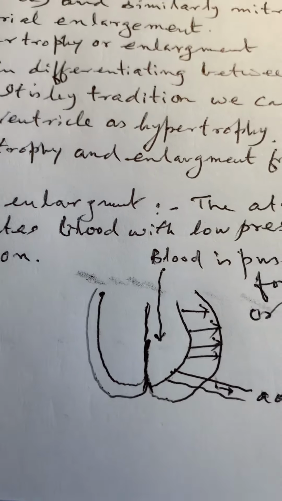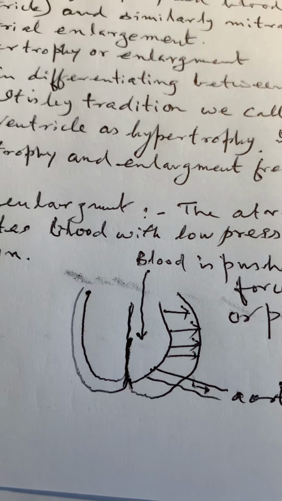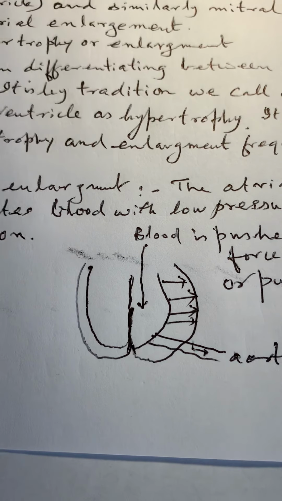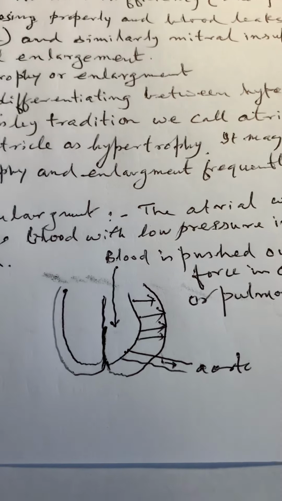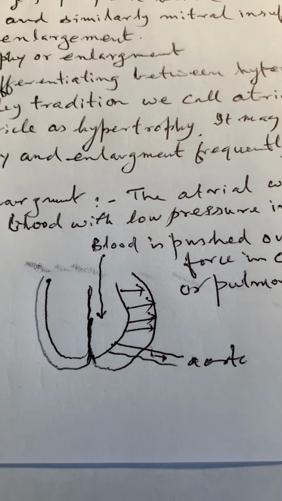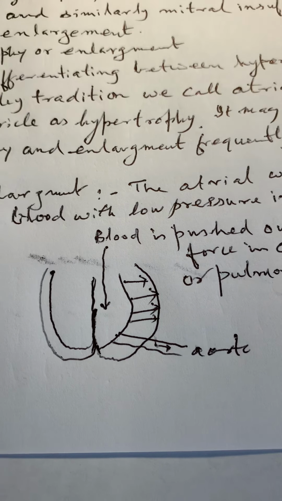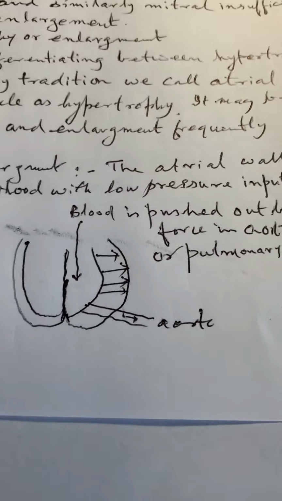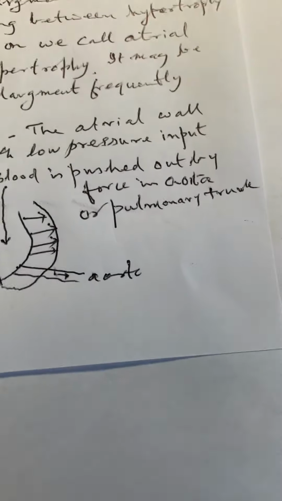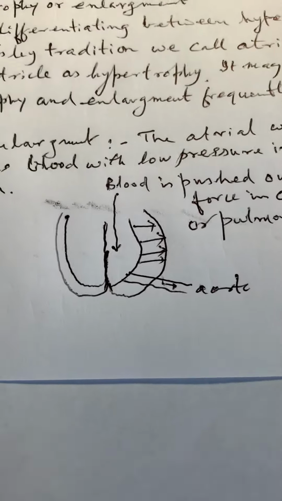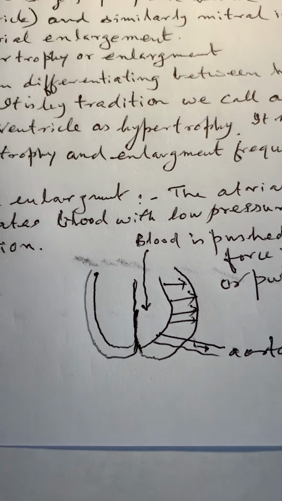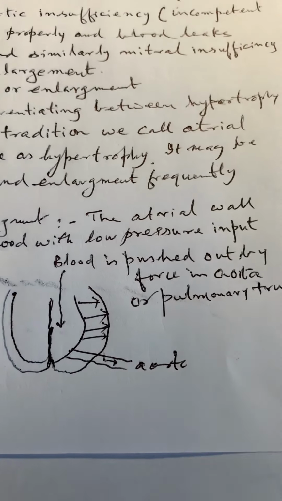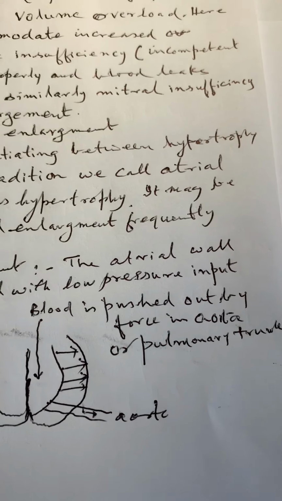While when we talk of the ventricle, the left ventricular wall is thick. Why is it thick? Because the blood has to go to the aorta, and the aorta has a diastolic blood pressure of 80, systolic blood pressure of 120. So there is increased pressure. The blood has to push out through the aorta or into the pulmonary trunk with increased pressure. So this is pressure overload, which will cause enlargement of the ventricular wall, and this will result in ventricular hypertrophy.